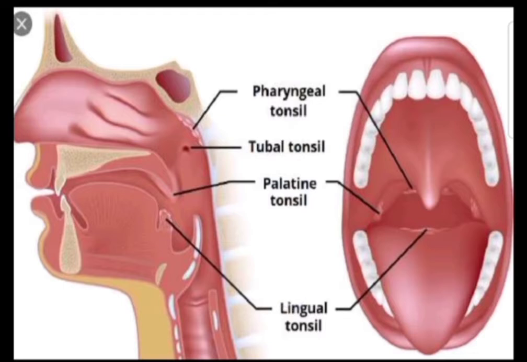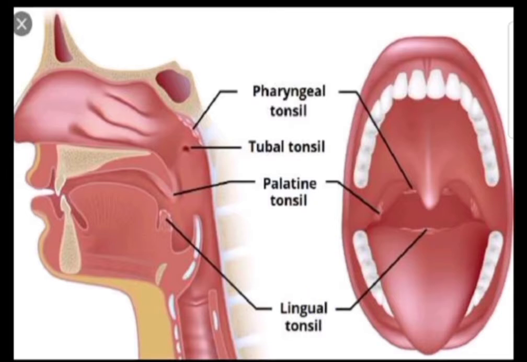But here I am going to talk about the histology of the tonsils. As you know, this is one of the lymphoid organs, and in the lymphoid organs we have the distribution of lymphatic tissue in the body in the form of diffuse and nodular lymphatic tissue, as I described yesterday. And the tonsils are the organs which are present in the buccal cavity. If we talk about the palatine tonsils, let's start with them. Palatine tonsils are two paired ovoid masses which are present in between the anterior and the posterior faucial pillars.